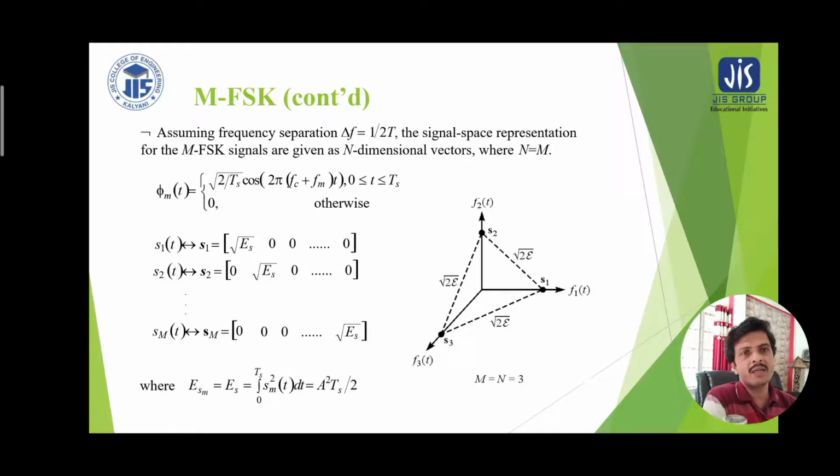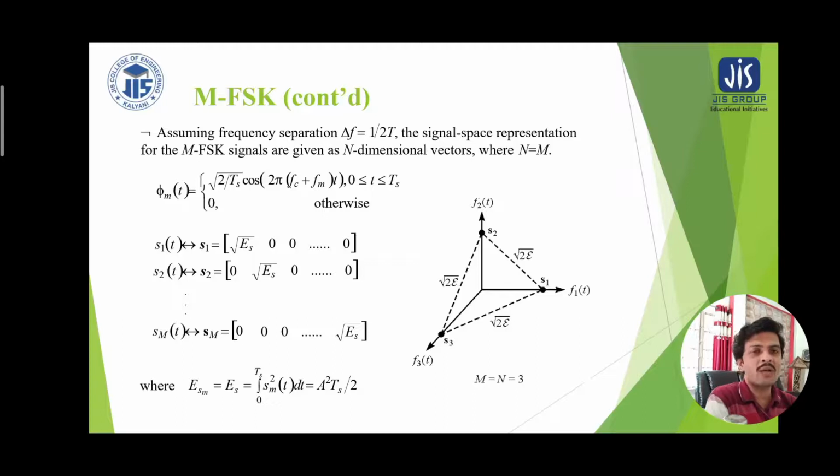Now here the signals can be written in three different axes, that is phi 1(t), phi 2(t) and phi 3(t). The intersymbol distance between them is constant, which is square root of 2 times epsilon. Therefore there are such M number of signals possible under the M-ary FSK.